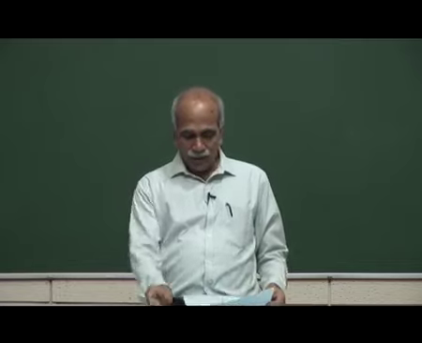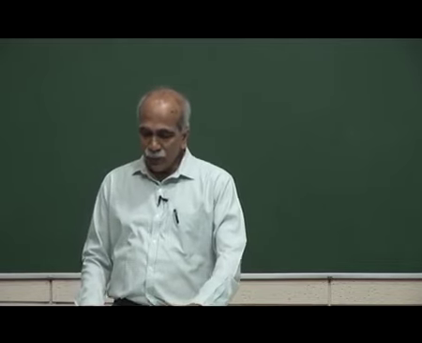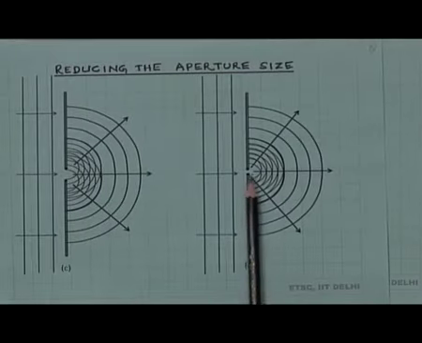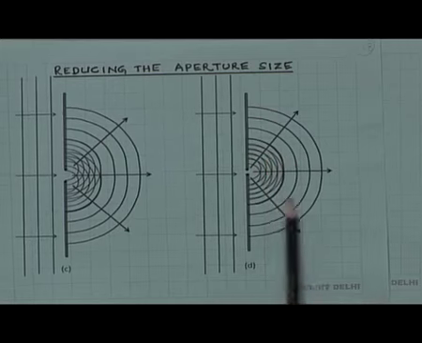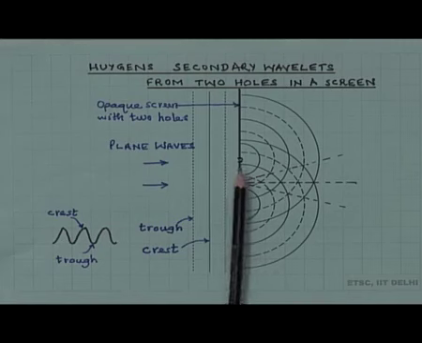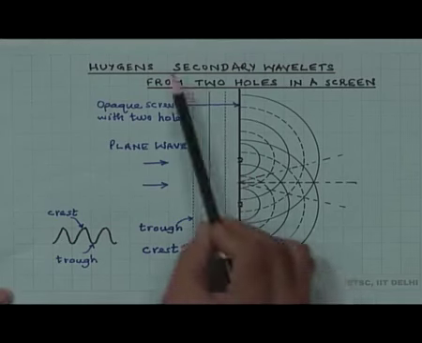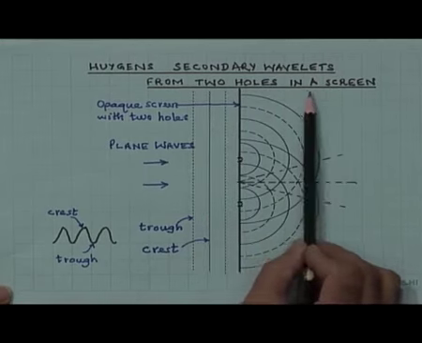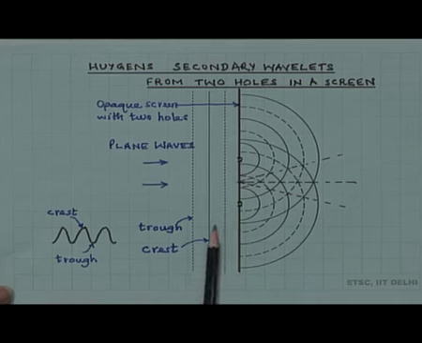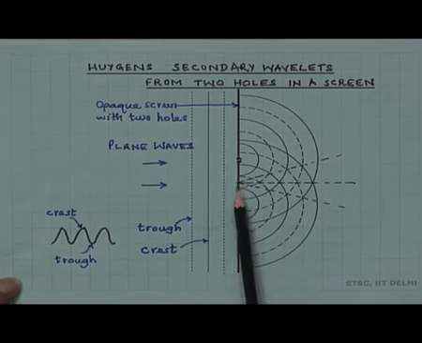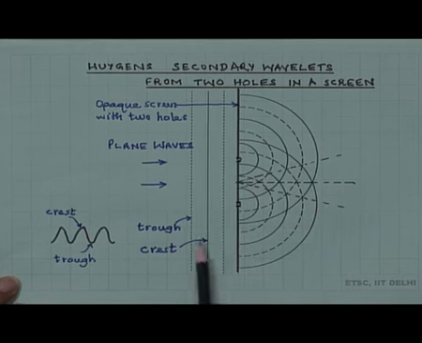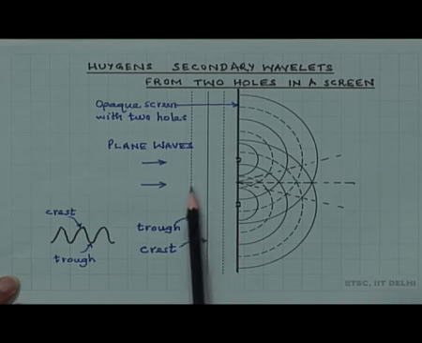So, a further observation here with the two holes. I showed you in the last diagram one pinhole or one small aperture giving out almost spherical wavelets. What would happen if there are two holes? Huygens secondary wavelets from two holes in a screen. So, if we draw spheres from the two holes, then we observe that there are directions where, what is shown here, solid line and dashed line.